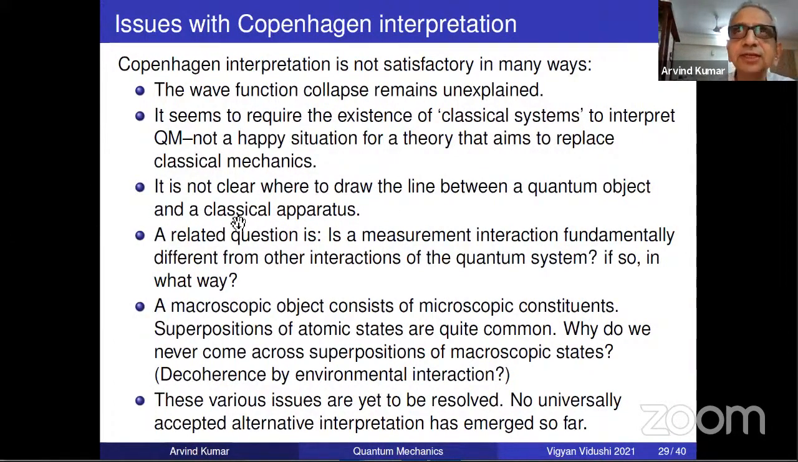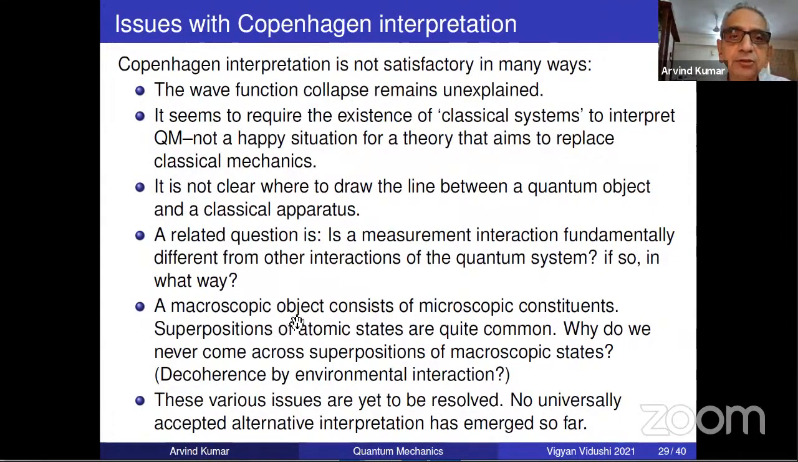I mean, you still need a classical apparatus to interpret your theory. It's a bad thing, but that's the way it is. It's not clear where to draw the line between a quantum object and a classical object. A related question: is a measurement interaction fundamentally different from other interactions? If so, in what way?